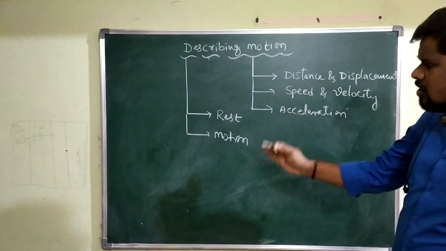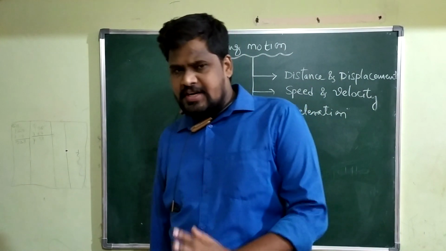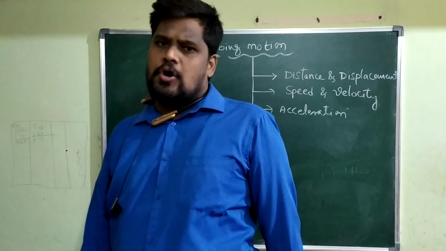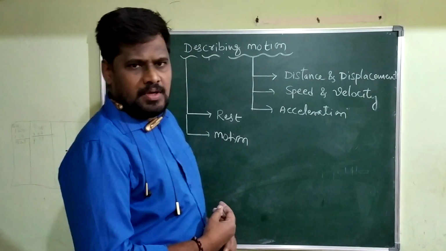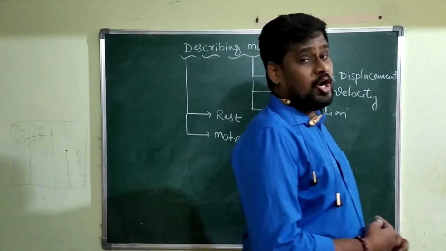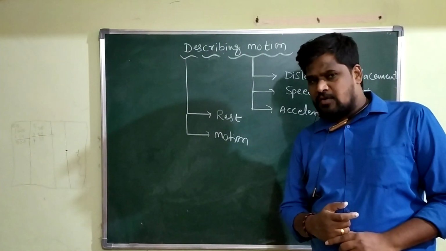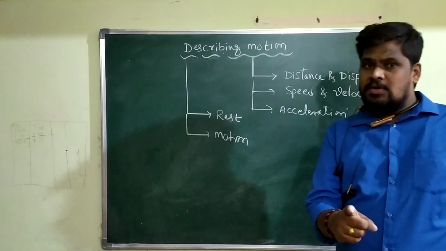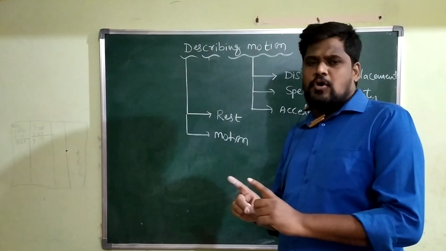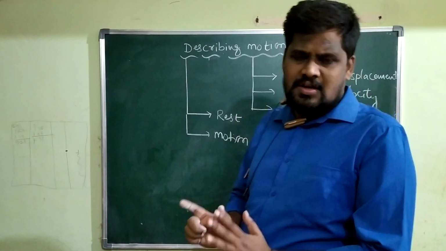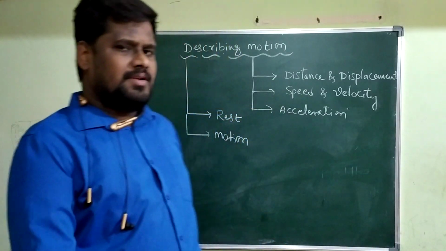If the position of a body does not change with respect to time, then the body is said to be in the state of rest. With respect to time, its position should not change.